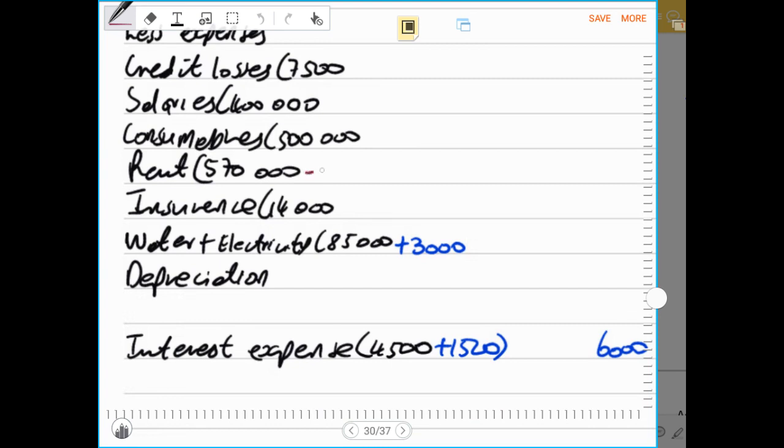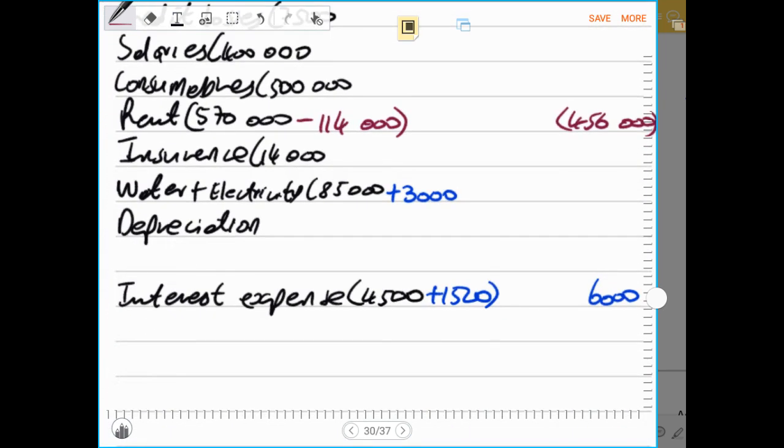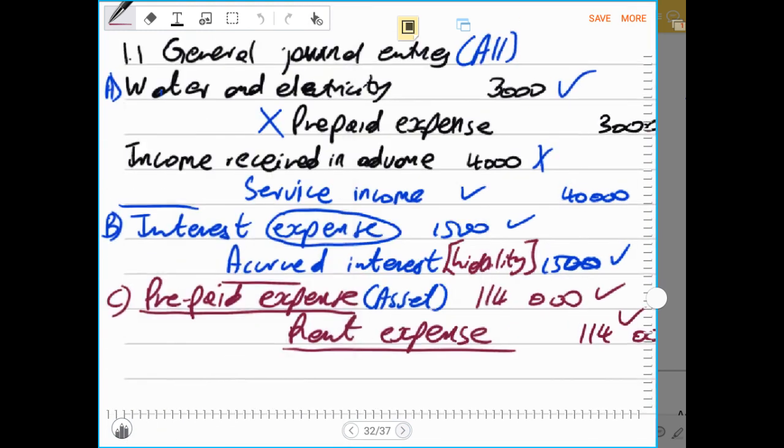Under our rent expense, we say less 114,000 rands. Therefore, I'm sure there's no other entry for rent. The total of rent will be 456,000 rands, in brackets there. And our interest expense is also done. It will be negative there. Now we have recorded both entries where they're supposed to be recorded in our financial statements.